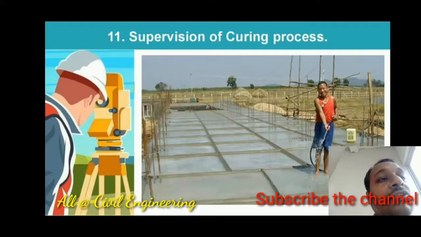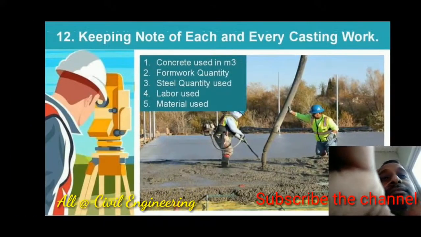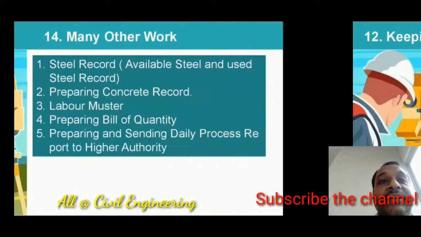Then after the concreting, after 24 hours of concreting, there must be curing for the concrete element and there must be removal of side formwork. The site engineer should give attention towards this process. Then keeping note of each and every casting work, that is concrete used in cubic meters, formwork quantity, steel quantity used, labor used, material used. So he should keep the record of each and every thing which is happening at site.